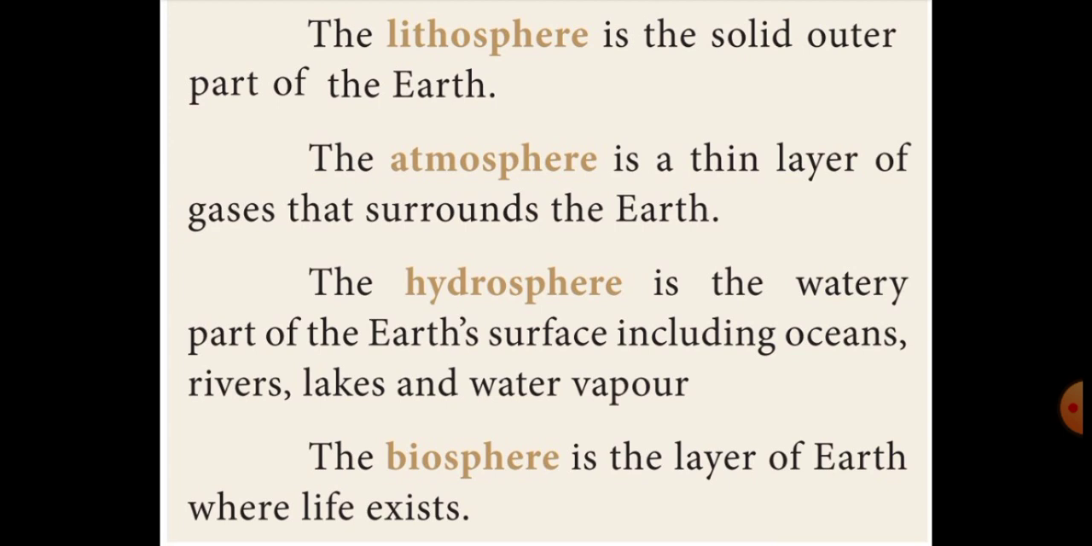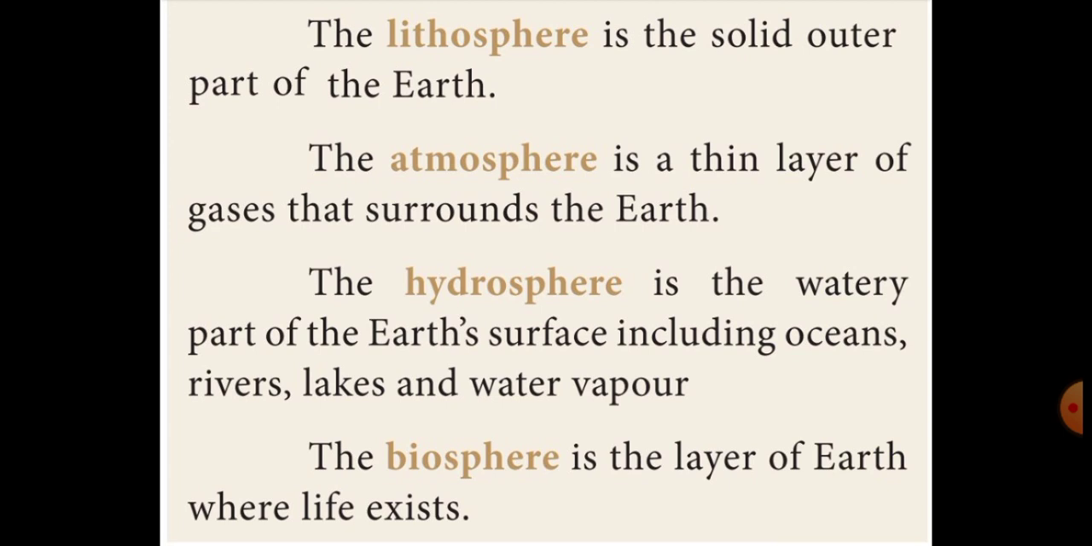Okay, listen students. First one is lithosphere. Lithosphere is the solid outer part of the earth. Second one is atmosphere. Atmosphere is a thin layer of gases that surrounds the earth. Third one is hydrosphere. Hydrosphere is the watery part of the earth's surface, including oceans, rivers, lakes, and water vapor. Then the fourth one is biosphere. Biosphere is the layer of earth where life exists.